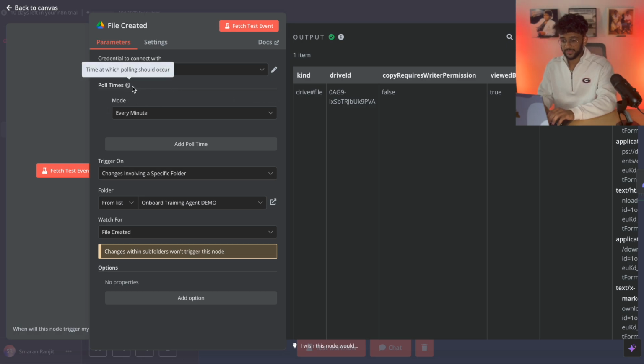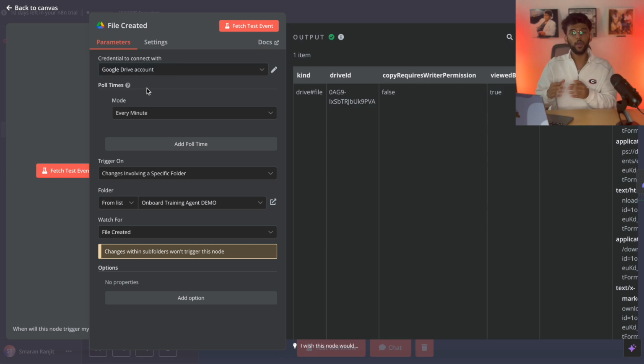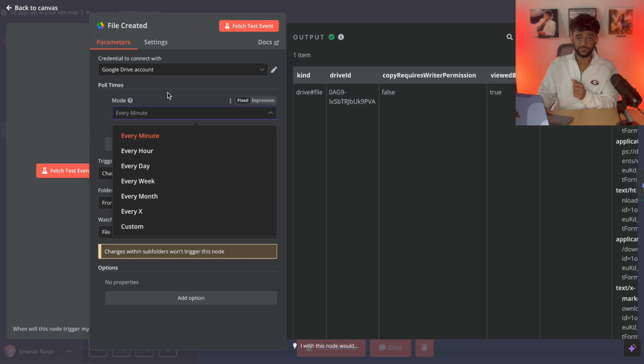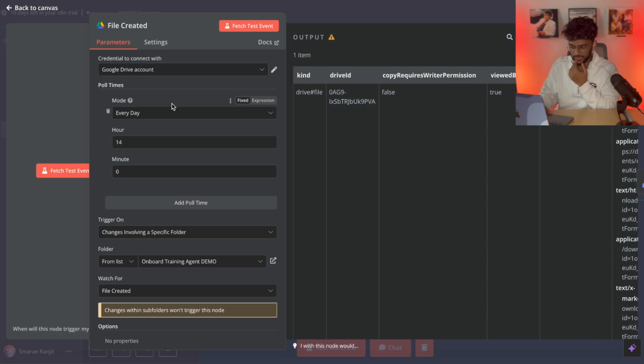Poll times is basically the time at which the polling should occur. Wow, that tells you absolutely nothing. But it's basically how often it checks, if this is set to active, for when this trigger is to be run. And honestly, setting it to every minute is kind of overkill. I would set it to like every day, just because people aren't really necessarily updating this file all the time. It's not like you're checking for emails that are coming in. And if you set it to every minute, it's going to run over and over and over again. And that's just more money, more operation workflows in n8n. It's going to run up your